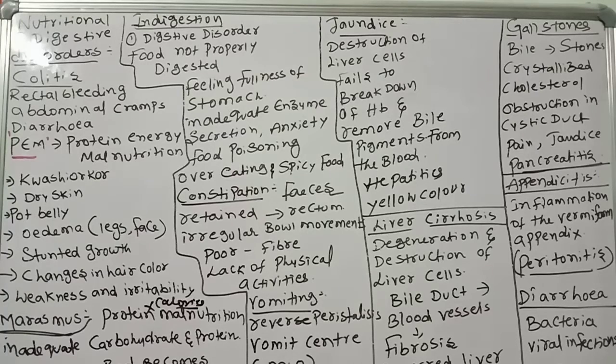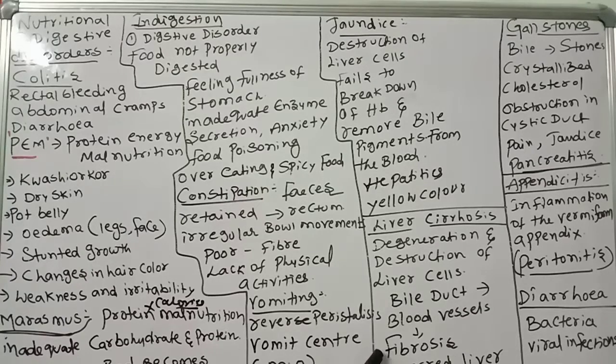What will happen then? It results in abnormal blood vessels and bile ducts, leading to the formation of fibrosis. So the bile duct and blood vessels are converted into fibrosis. When fibrosis happens, it is also called a deserted liver or scarred liver. What is that liver called? The fibrosis-formed liver, scarred or deserted. This is very important.